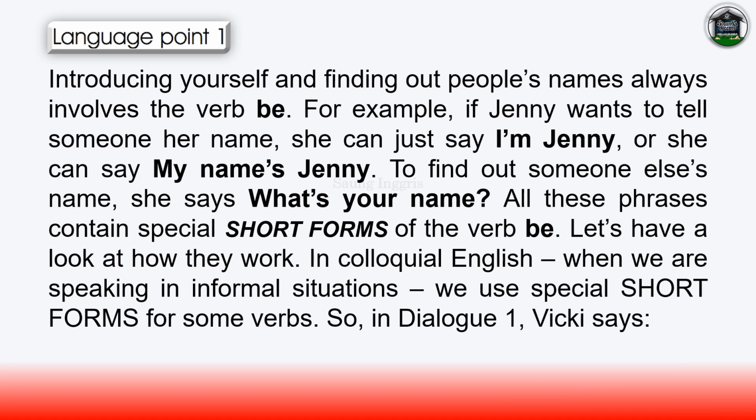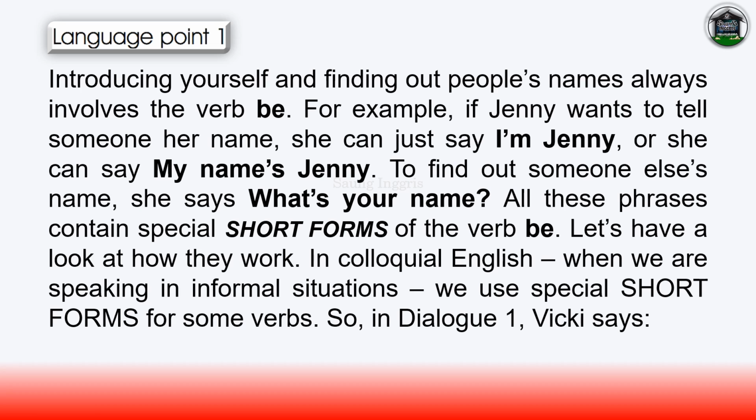Language point. Introducing yourself and finding out people's names always involves the verb be. For example, if Jenny wants to tell someone her name, she can just say, I'm Jenny, or she can say, my name's Jenny. To find out someone else's name, she says, what's your name? All these phrases contain special short forms of the verb be. Let's have a look at how they work.